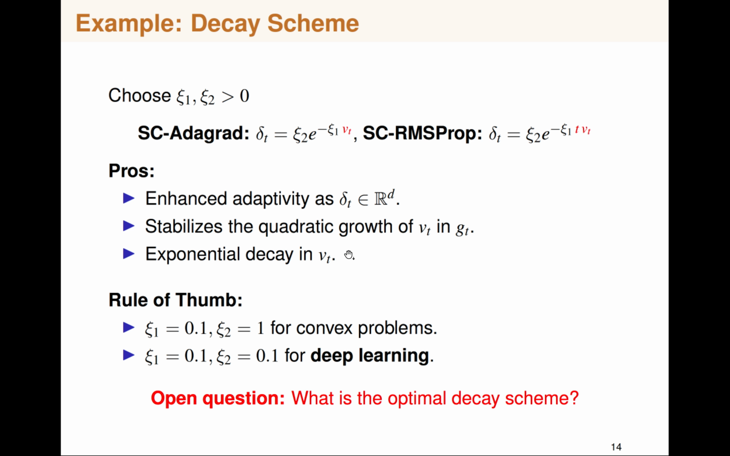We go through this phenomenon in detail in the paper. Since this is exponentially decaying in Vt, it's not necessary to have a very huge numerical stability parameter when Vt is large. In that sense, it automatically tunes the numerical stability according to Vt. We found that these particular parameters really work for convex and deep learning problems. But we couldn't solve the question of what the optimal decay scheme is.